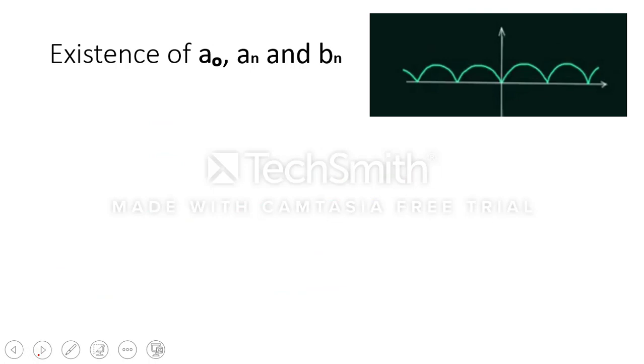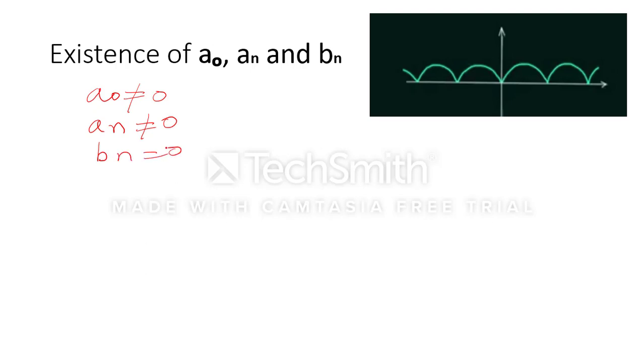One more example: if this type of waveform is given to us, we can see that this waveform is not symmetrical about the time axis, because there is no waveform or pattern present at the negative axis, so definitely a naught will not be equal to 0. But here the signal is an even signal. If you take the mirror image, the signal will remain the same, so only an will not be equal to 0, but bn will be equal to 0. So once we get these two values, we need to calculate.